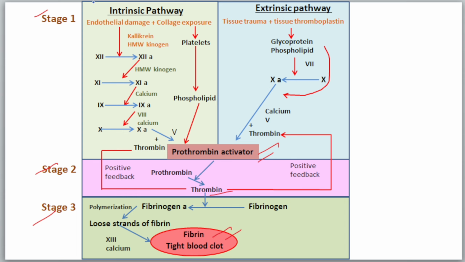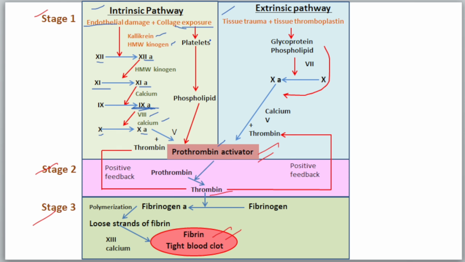Again I will discuss it briefly. First, through the intrinsic and extrinsic pathways, prothrombin activators are formed. So in the intrinsic pathway, due to the rupture of a blood vessel, the endothelium is damaged, so the collagen which is present beneath the endothelium becomes exposed. At this time, in the presence of kallikrein and HMW kininogen, inactive factor 12 is converted into active factor 12, which helps in the activation of factor 11, and then factor 11 helps in the activation of factor 9, and this factor 9 helps in the activation of inactive factor 10 to active factor 10 in the presence of calcium and factor 8.